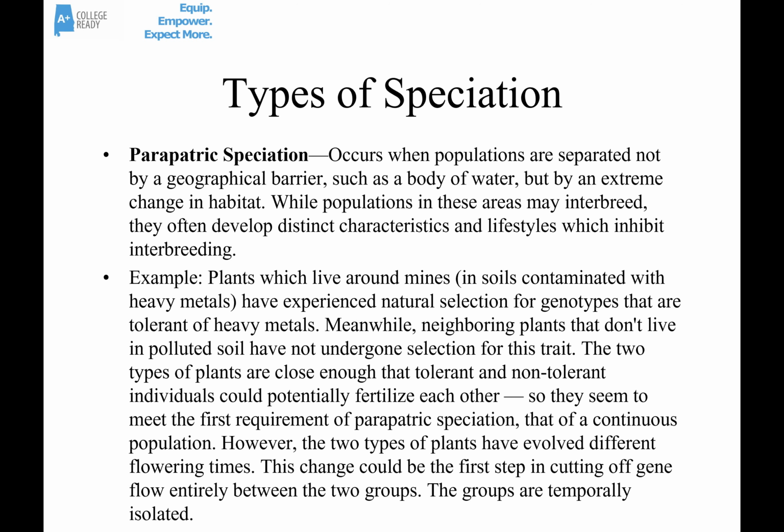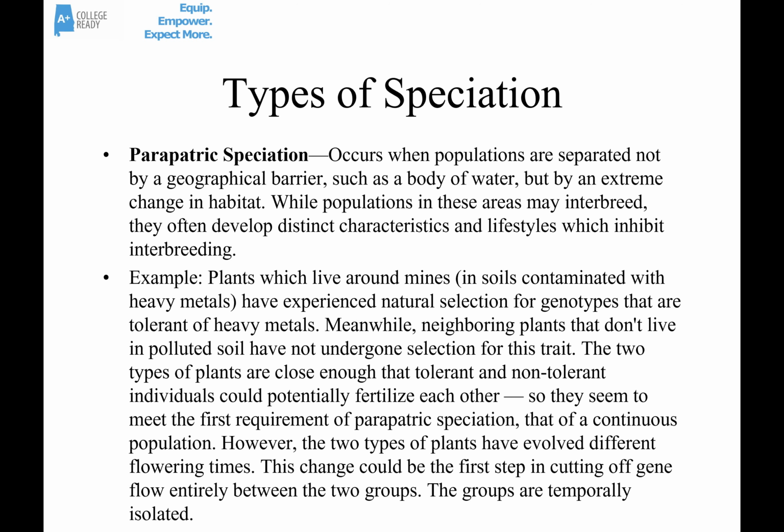Well, living just adjacent to that polluted area are probably plants of the same species, but since that ground isn't polluted, the same kind of selection didn't happen there. So you would think that those two plants would interbreed, but oftentimes they don't. And something that causes them not to interbreed are mutations.